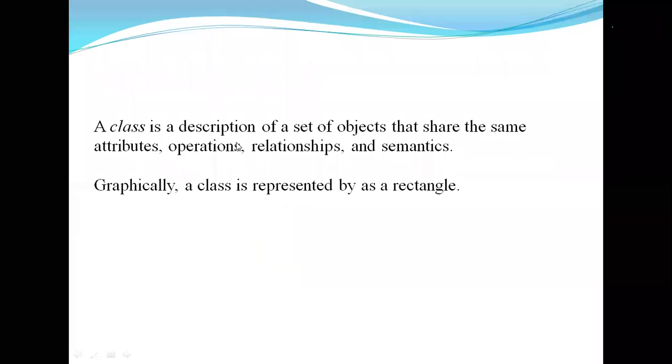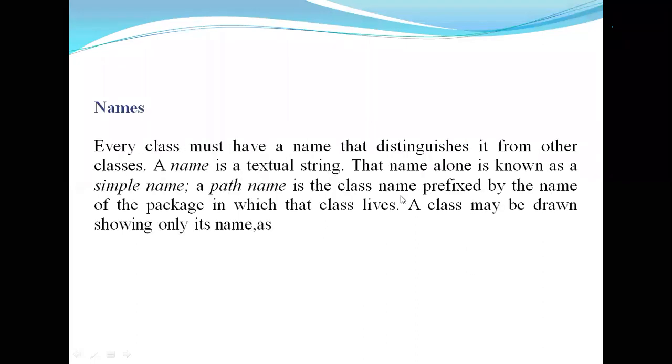So a class is a description of a set of objects that share the same attributes, operations, relationships, and semantics. Graphically, a class is represented as a rectangle with three partitions.